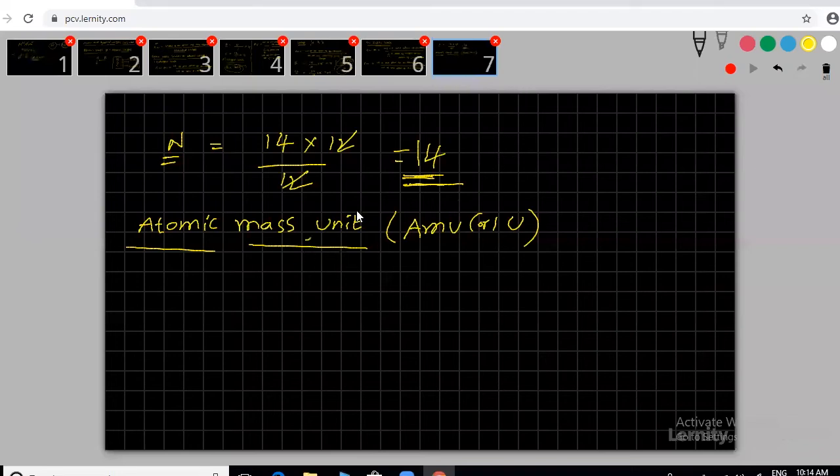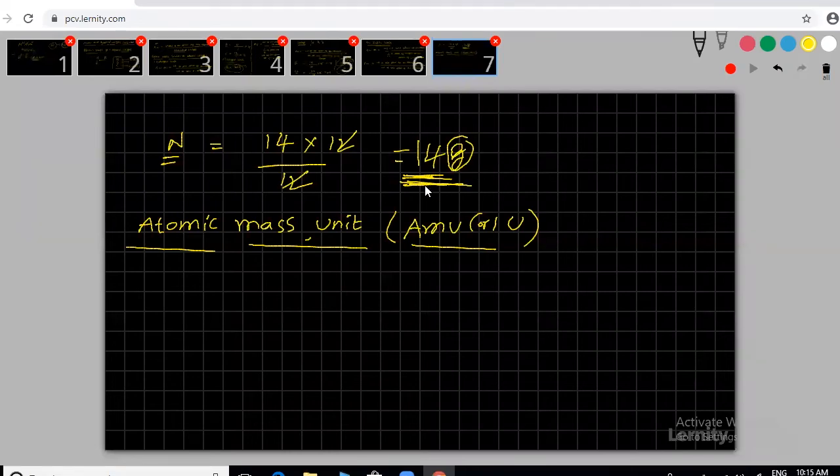So those are visible, but still we are not able to see atoms. Is it clear? We need to find out how much 1 nitrogen atom weighs exactly, how much 1 carbon atom weighs, how much 1 oxygen atom weighs. But when we give grams, what does it mean? One thing is very clear: 14 grams is not the weight of 1 nitrogen atom. If 14 grams were really the weight of a nitrogen atom, we could see that atom. It is visible region. But we are not able to see it, so that is not equal to 1 nitrogen atom weight. That is the basic idea you have to find out.